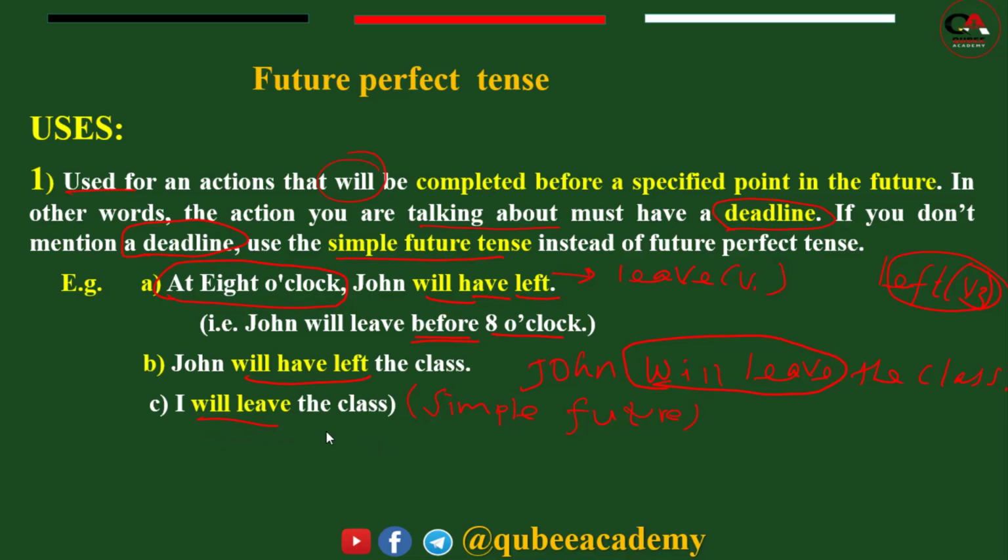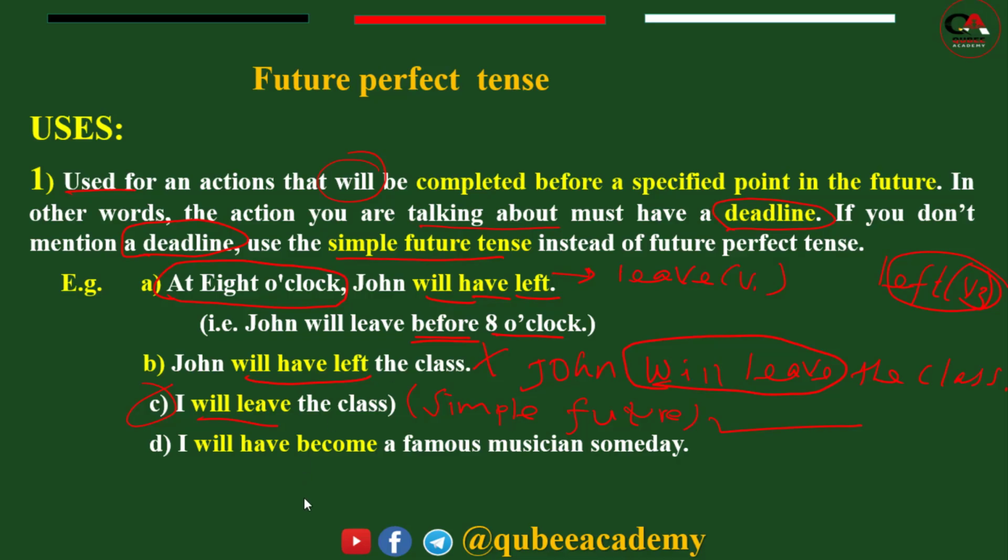I will leave the class. So the sentence is correct. But for B, it's wrong. It should be future simple or simple future. Then since there is no deadline in C, I will leave the class is the correct sentence, because it is in simple future.